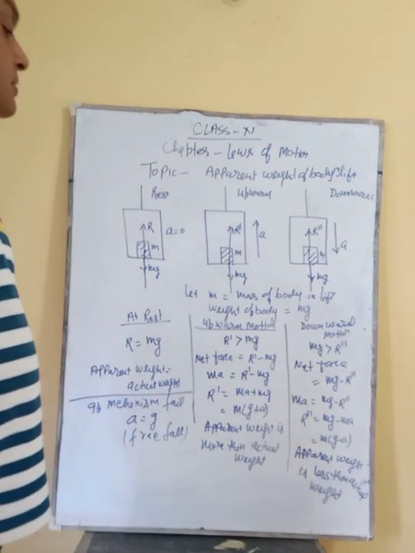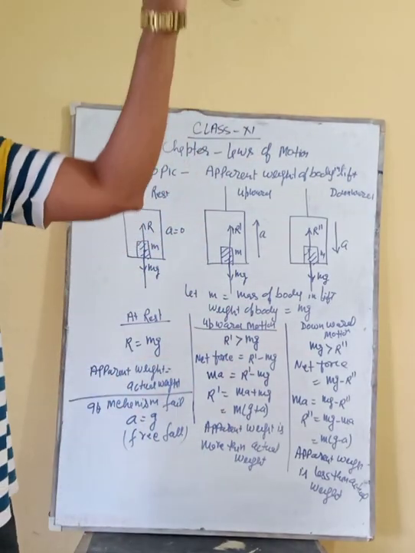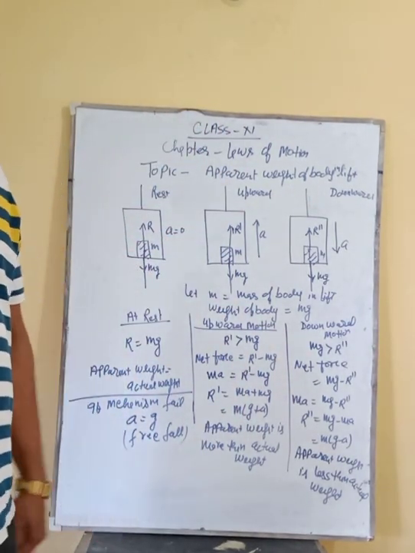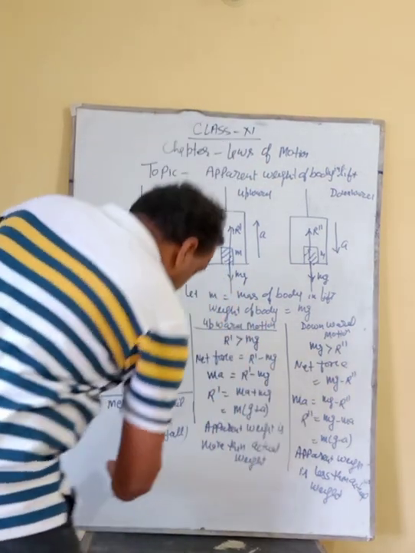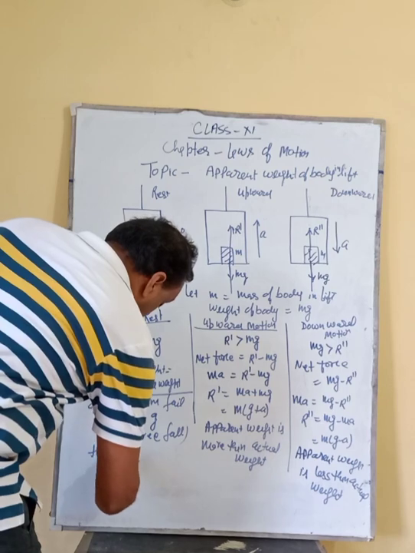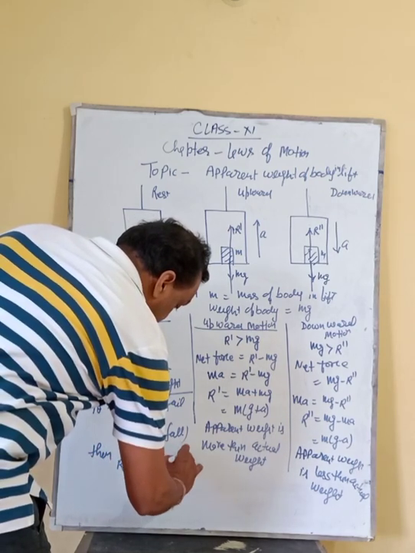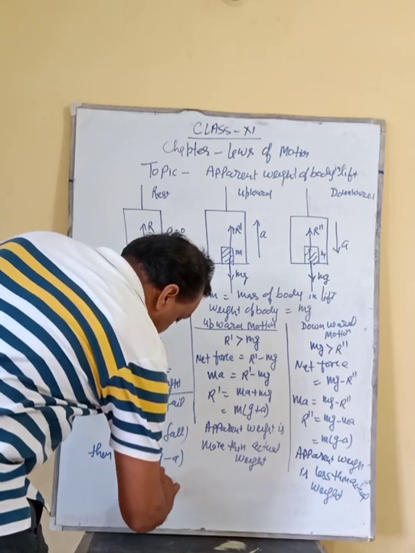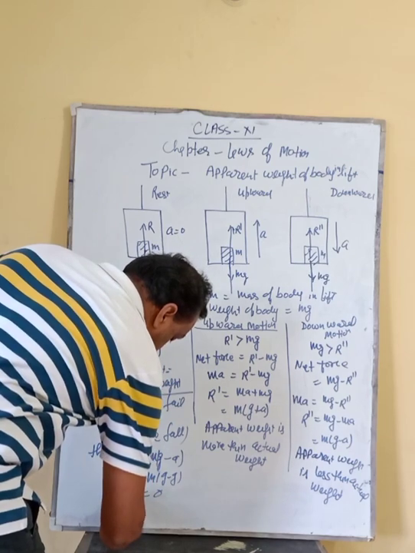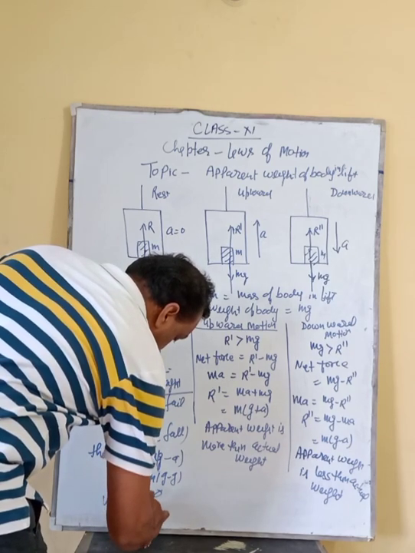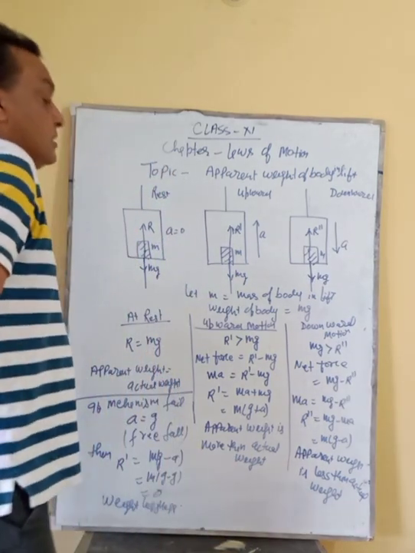What it says is that when a lift moves with the acceleration due to gravity, that is the case of free fall. So apply the downward case: R dash is equal to mg minus ma, so that is mg minus mg, which is equal to 0. This is the case of weightlessness.